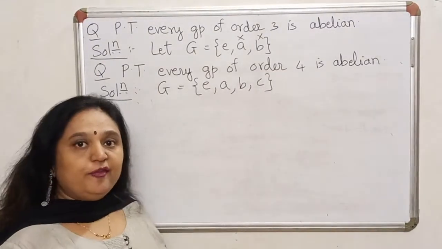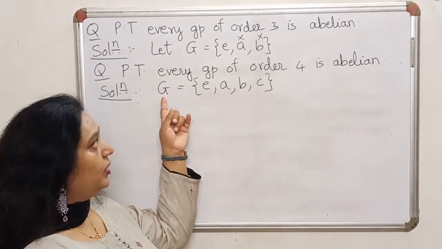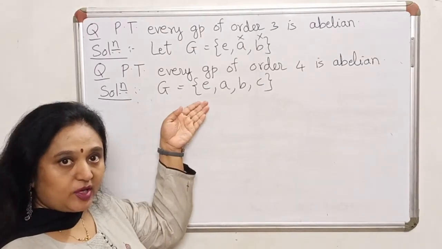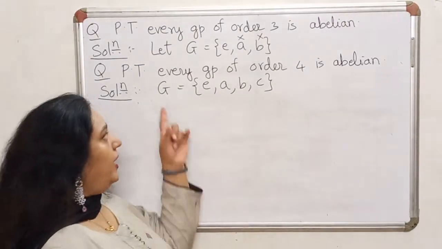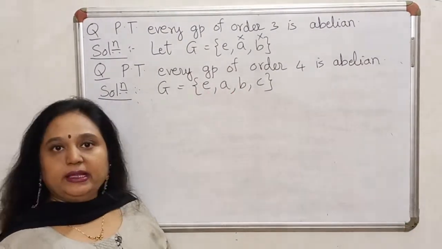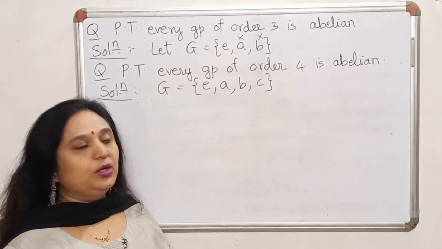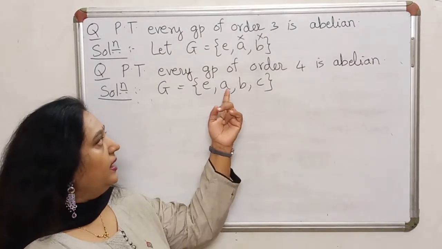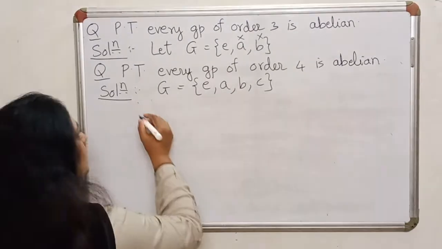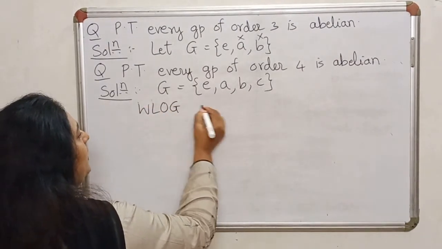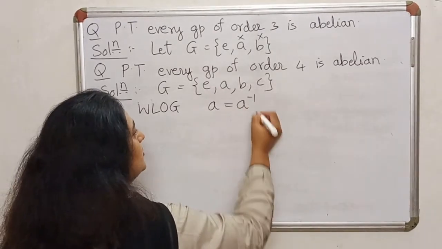The result is, if I have a group of even order, and I can apply that result here because this is a group of order 4, it's a group of even order. What was the result? If I have a group of even order, other than the identity, there is at least one more element which will be equal to its own inverse. Now that element could be any one of these. So without loss of generality, we will assume that A is equal to its own inverse.